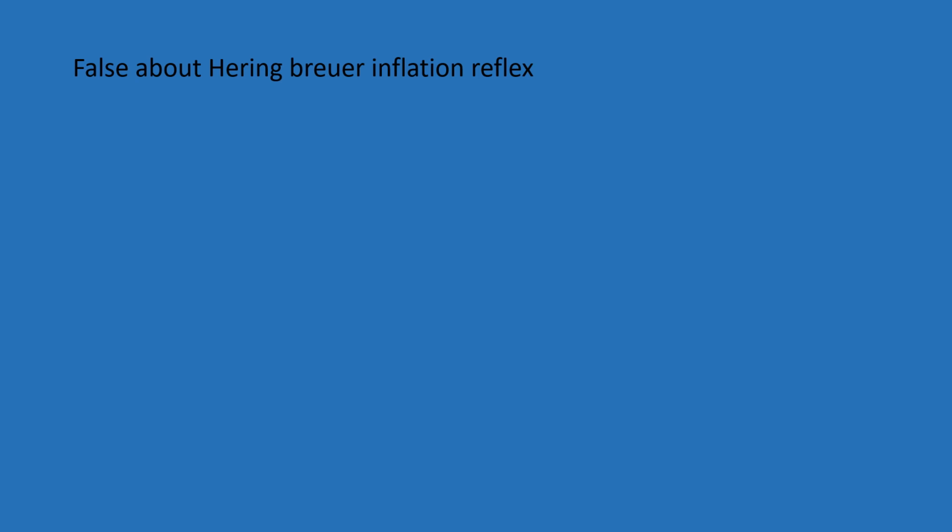The MCQ question: which is false about the Hering-Breuer inflation reflex? Option A, absent in healthy eupneic people. So it is absent in normal respiration. It is correct. Option B, inhibits inspiration.